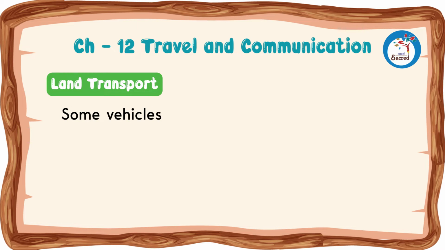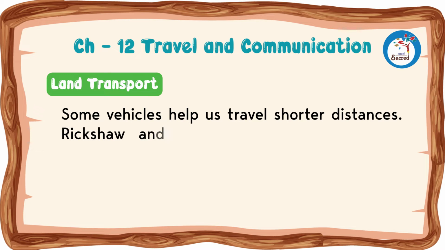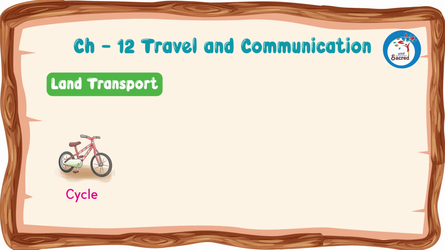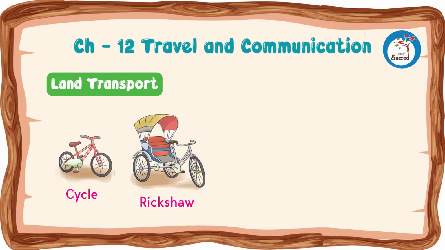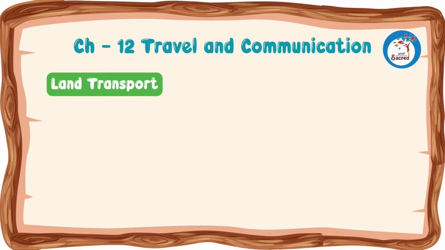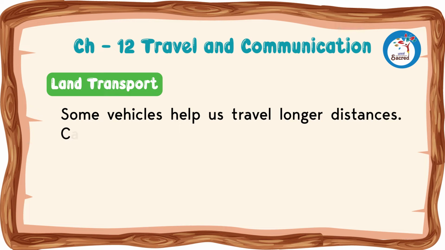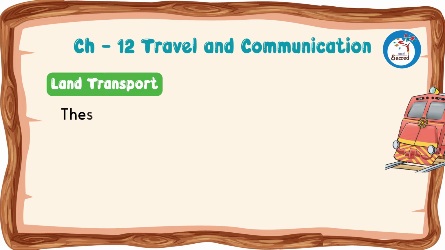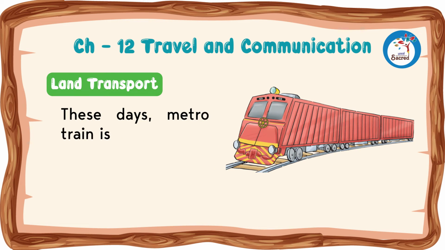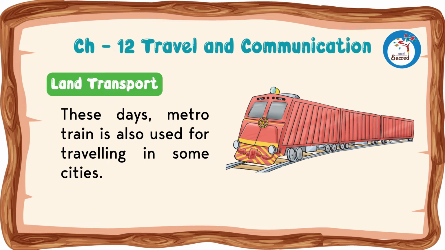Some vehicles help us travel shorter distances. Rickshaw and cycle are examples of such vehicles. Some vehicles help us travel longer distances. Car and bus are examples of such vehicles. These days, metro train is also used for traveling in some cities.